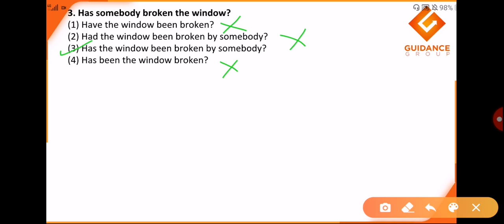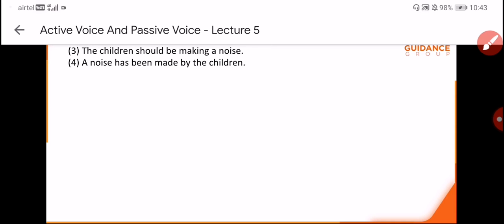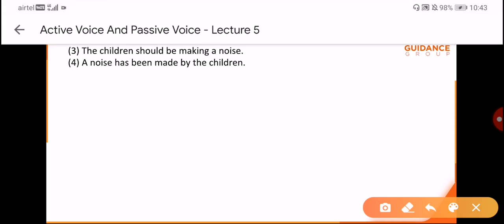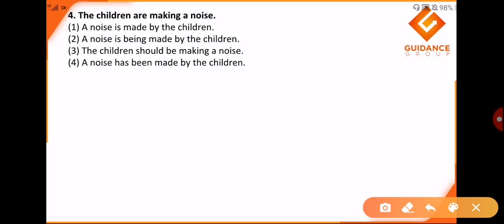Okay, students, we move on to the next question. We have question number 4. The children are making a noise. Fair. So subject becomes object, object becomes subject. Again, according to our previous rules, a noise is made by the children. Now we have to be a little careful that children are making a noise, so our verb has an ing form. So I would say a noise is being made by the children would be more appropriate.